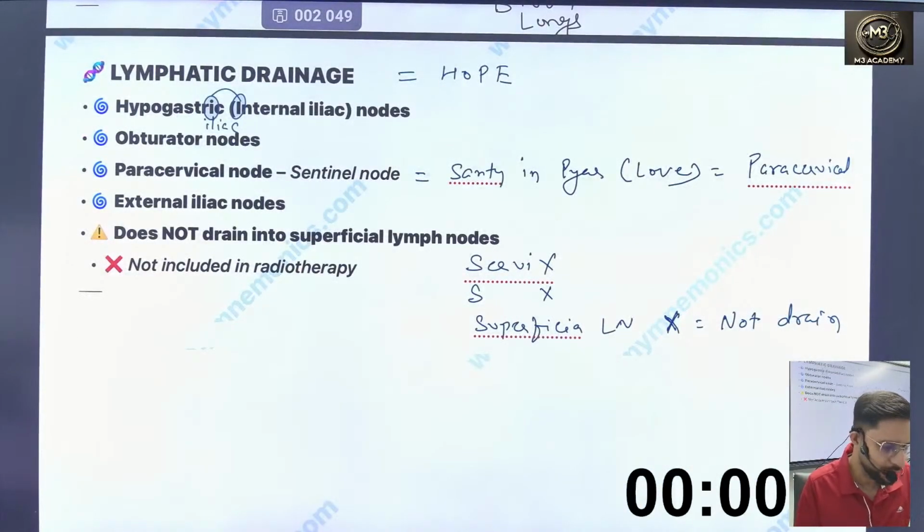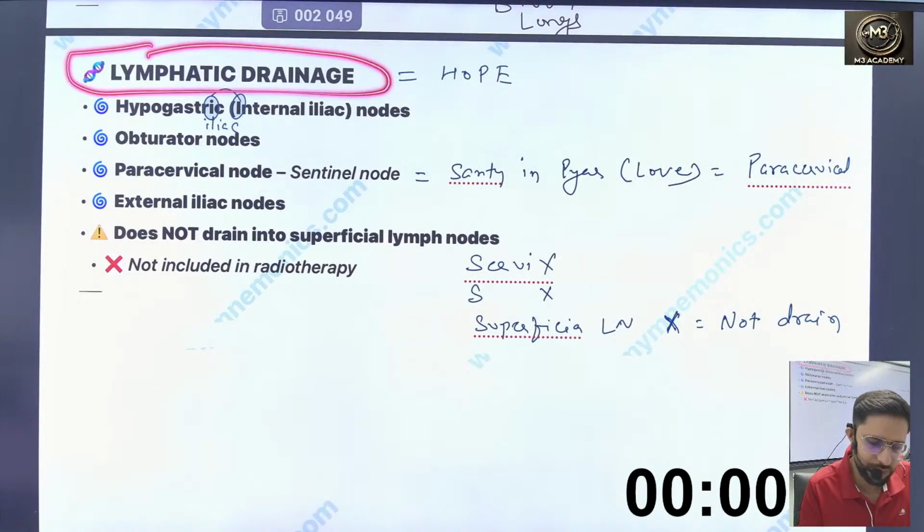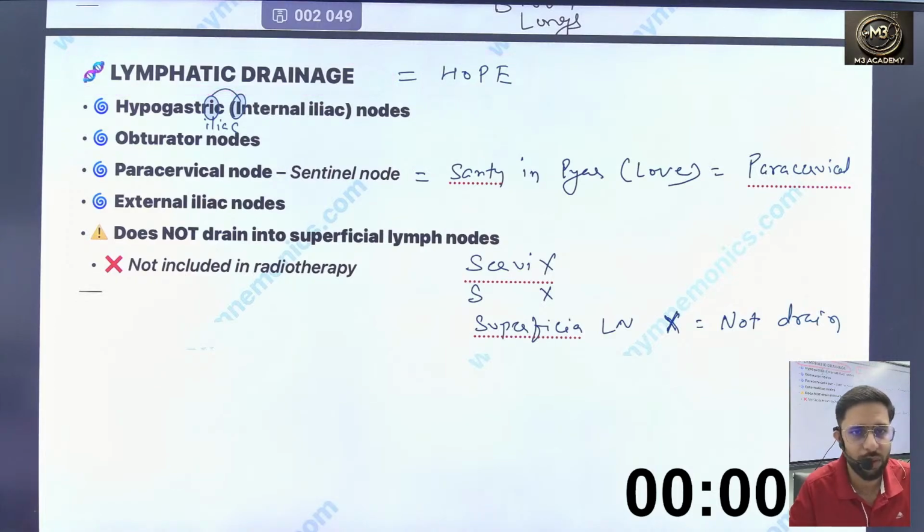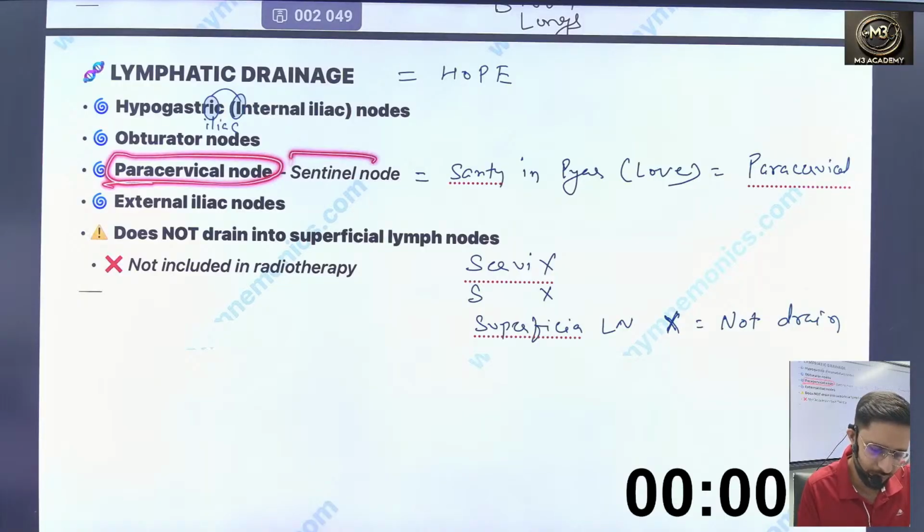Now lymphatic drainage, the lymph nodes. You can just remember the mnemonic HOPE: H for hypogastric, O for obturator, P for paracervical, and E for external iliac. Paracervical is the sentinel lymph node. How can we remember it? You can say senti in the pyar. Pyar means love in English. So senti in the love, pyar, means the cervical lymph node, the sentinel lymph node.